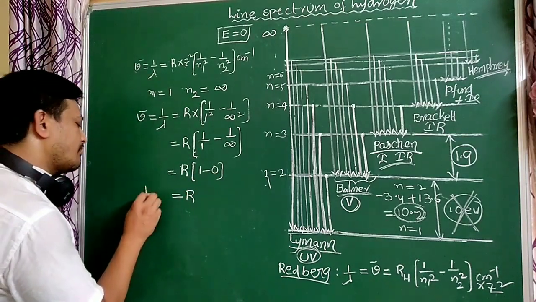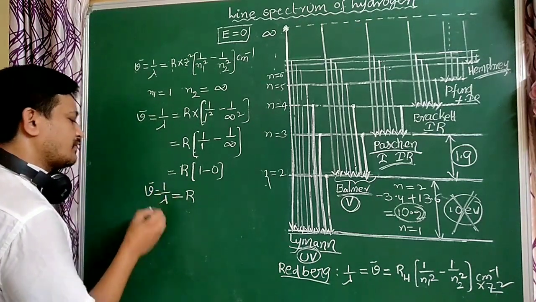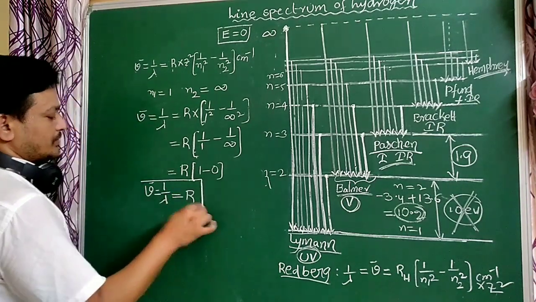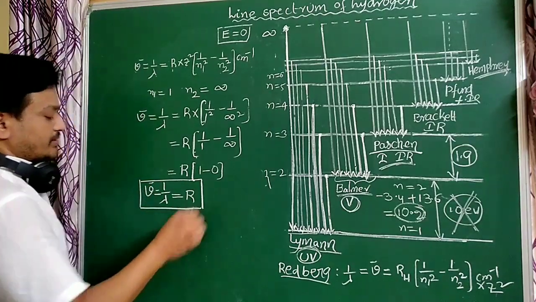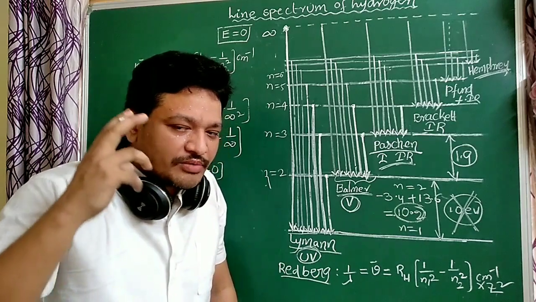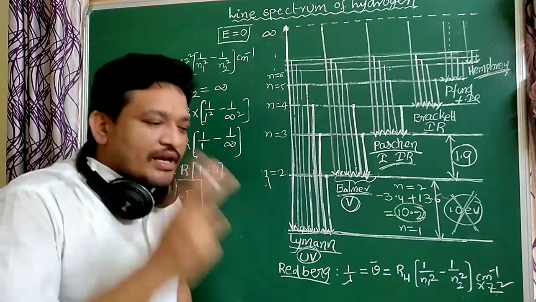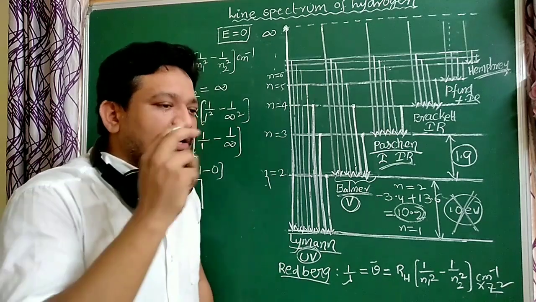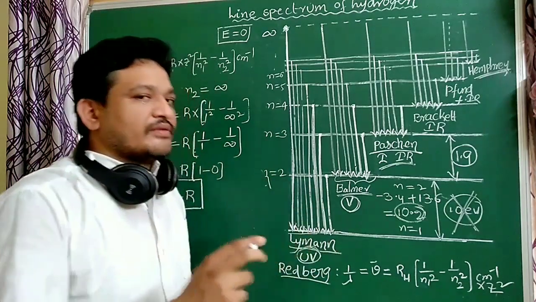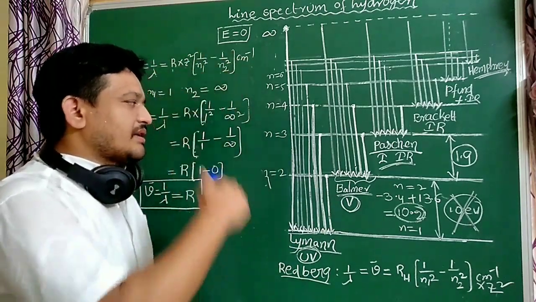The wave number, or 1 by wavelength, equal to R, the Rydberg constant. For which of the following lines is the wave number equal to the Rydberg constant? What is that line?